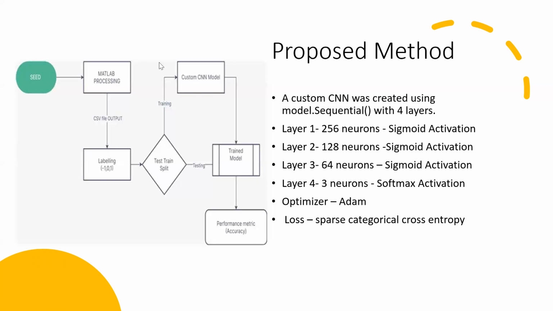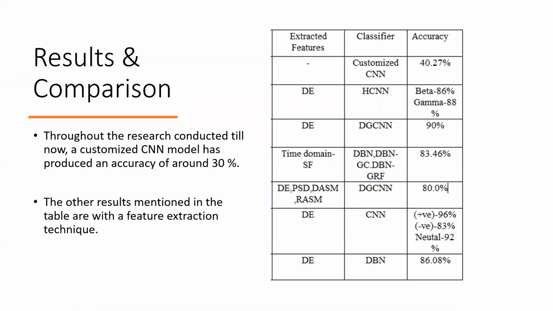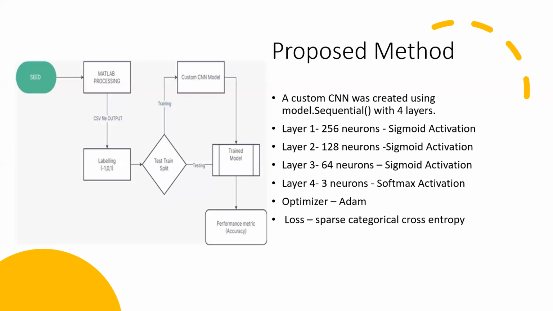But for simplicity, we have used 0, 1, and 2, with a label encoder so that we can label it easily. 0 stands for negative, 1 stands for neutral, and 2 stands for positive. Our custom CNN model consists of 4 layers, with 256, 128, and 64 neurons. The last layer is an output layer with 3 neurons, and the activation function is softmax. The optimizer is Adam, and the loss function is sparse categorical cross entropy.